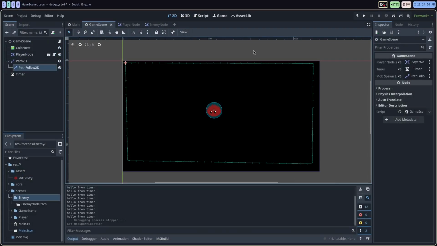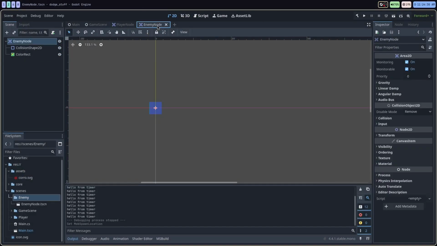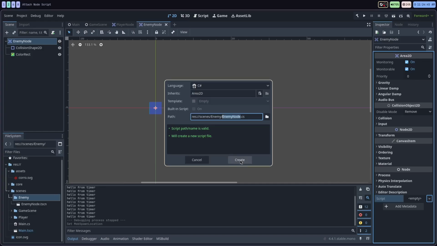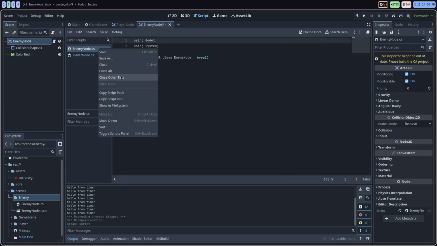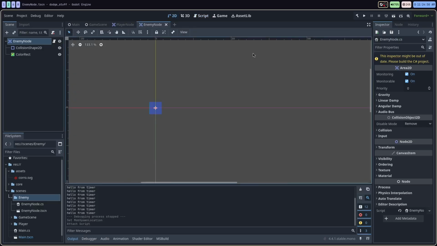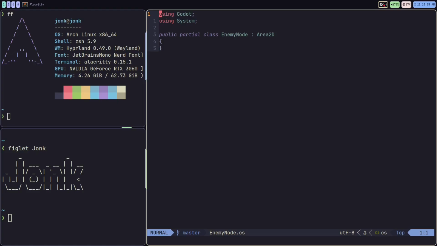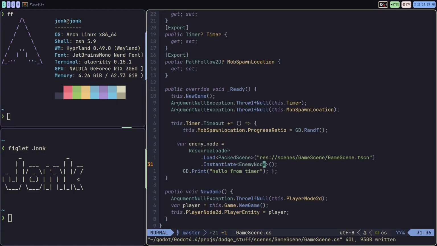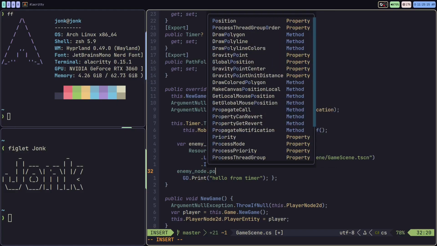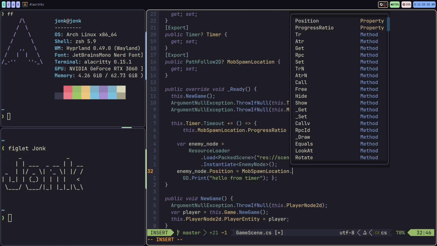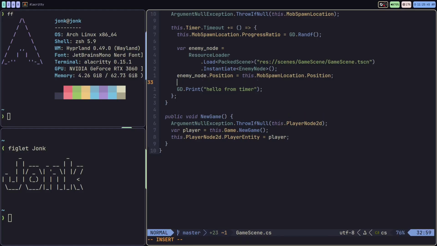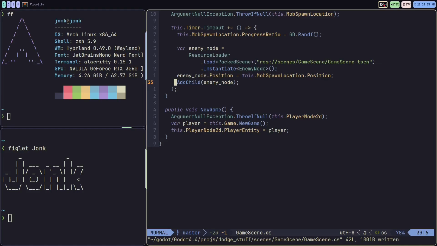Oh, that's right. We did not create a script yet for our enemy node. So I'm going to go into the enemy node in the editor, select it right here, go over to the script section again, click new script, enemy node, that's good, language is good, click create, and just close all these since I don't need them. All right, so we should have an enemy node here now. Enemy node, there it is. So I'm going to instantiate the enemy node. We'll set the enemy node's position to our mob spawn location's position. Oops, just format that. And then we'll add the child node to the scene. And let's just see how this works out for now.